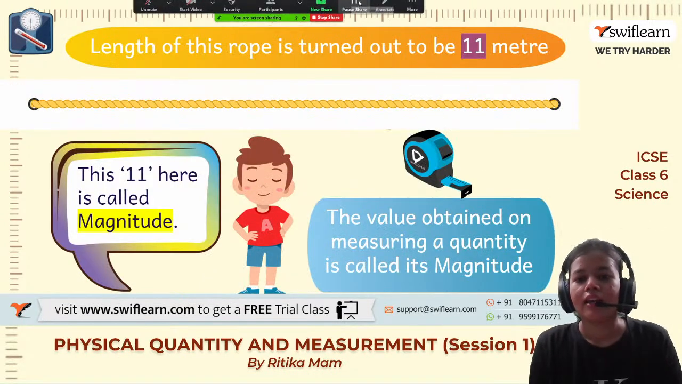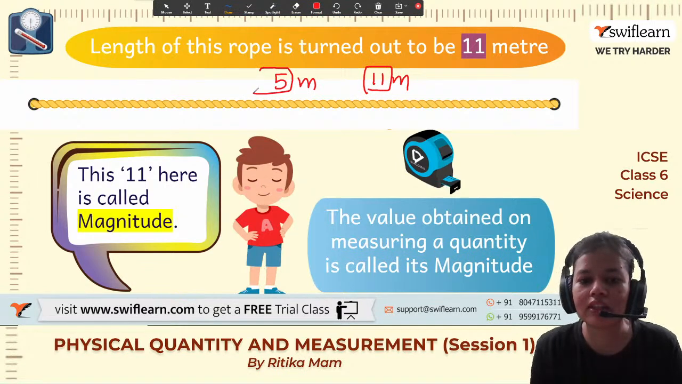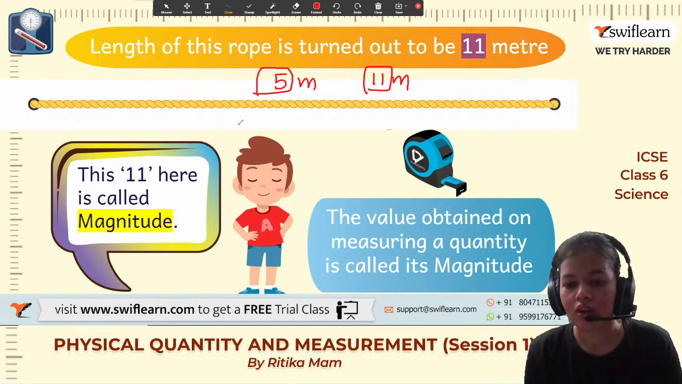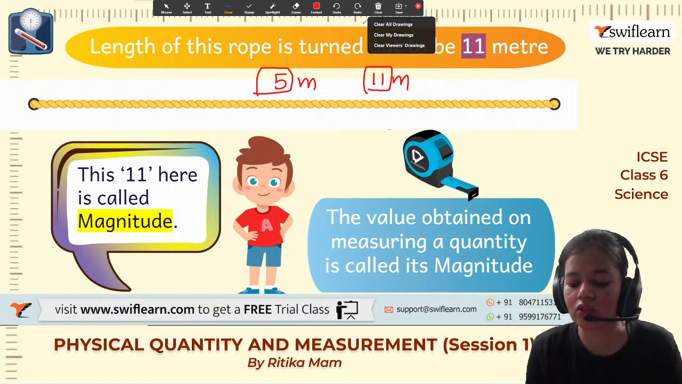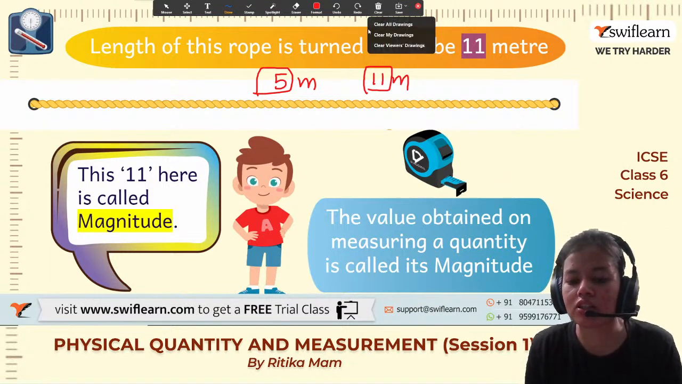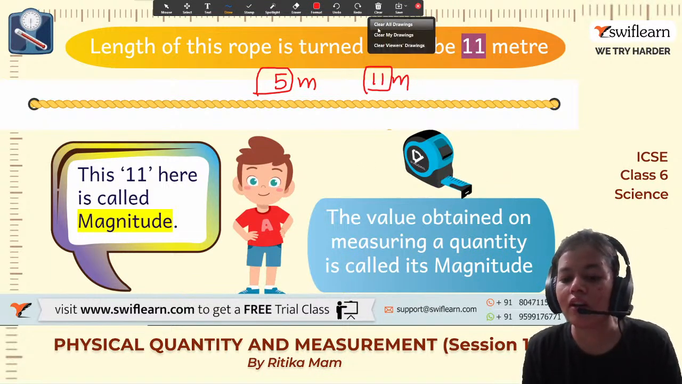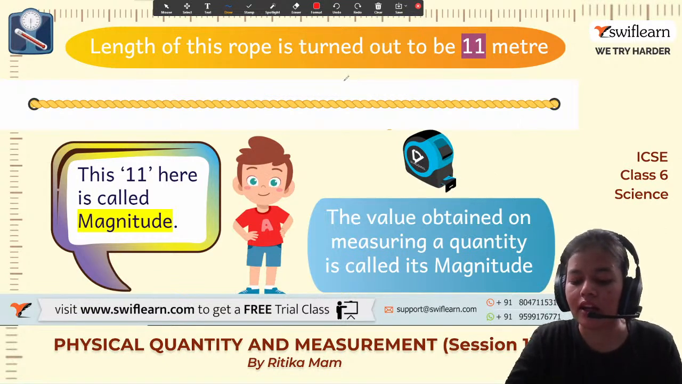Now if I say 5 meter, or if I say 11 meter, this 5 and this 11 are the magnitude. What is the magnitude? The numeral quantity is known as magnitude. Alright, so the value obtained by measuring a quantity on the scale is called the magnitude. Okay, the numeral quantity is known as magnitude.